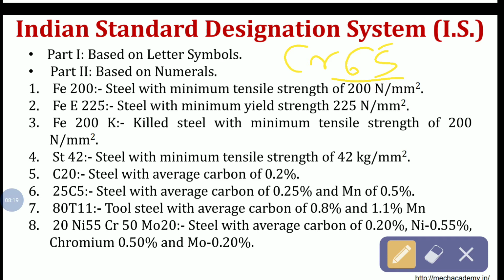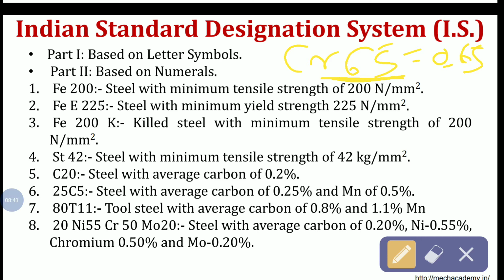Then you should divide by 100 if the underline is below both the numerals. Then chromium percentage is 0.65%. Correct? So its answer is 0.65. You have to divide by 100 when the underline is below two numbers. Correct? This is one example.